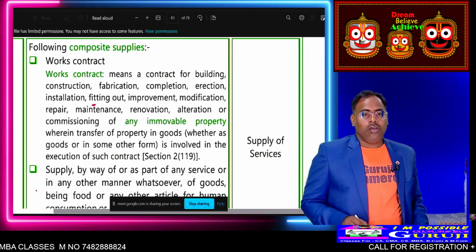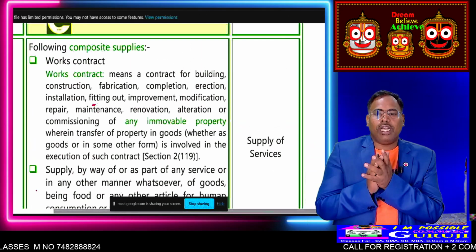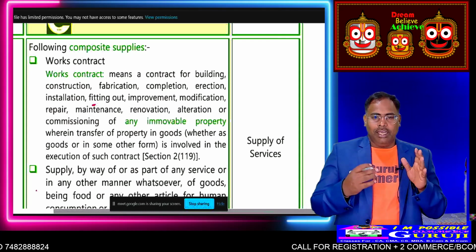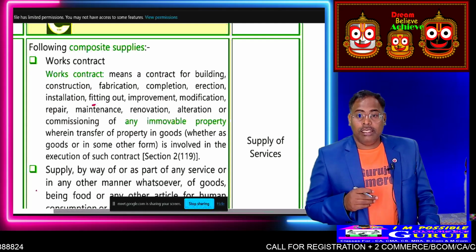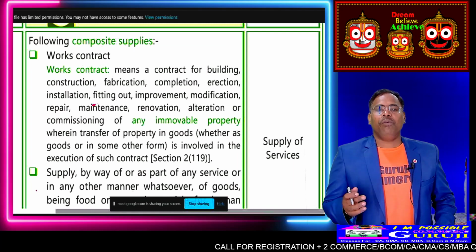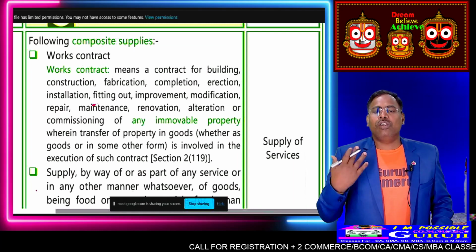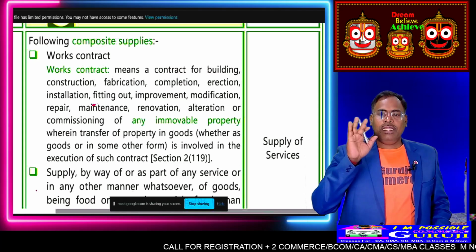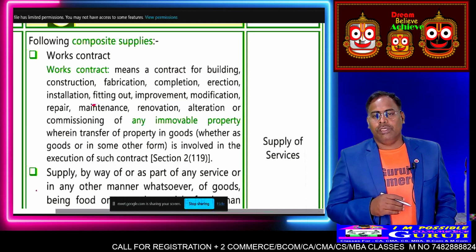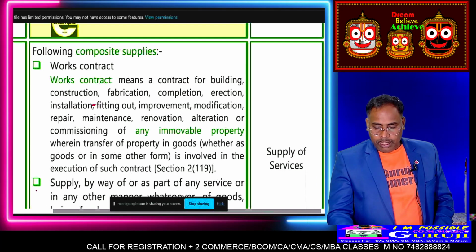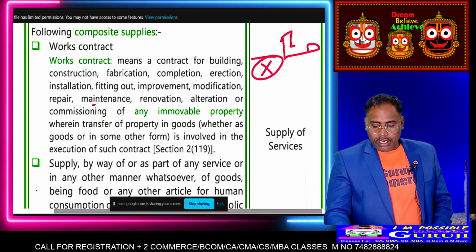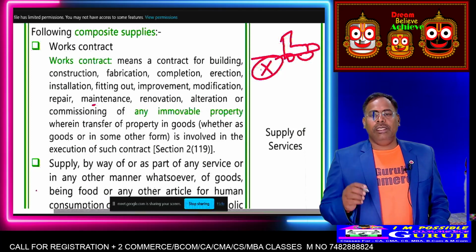Works contract. What is a works contract? Suppose in a company, if you talk about the coal industry, the repair works of heavy vehicles is done through an outside agency. They will supply the material, repair the goods and send them back to you. Suppose a company X Limited has a truck which is in damaged condition.